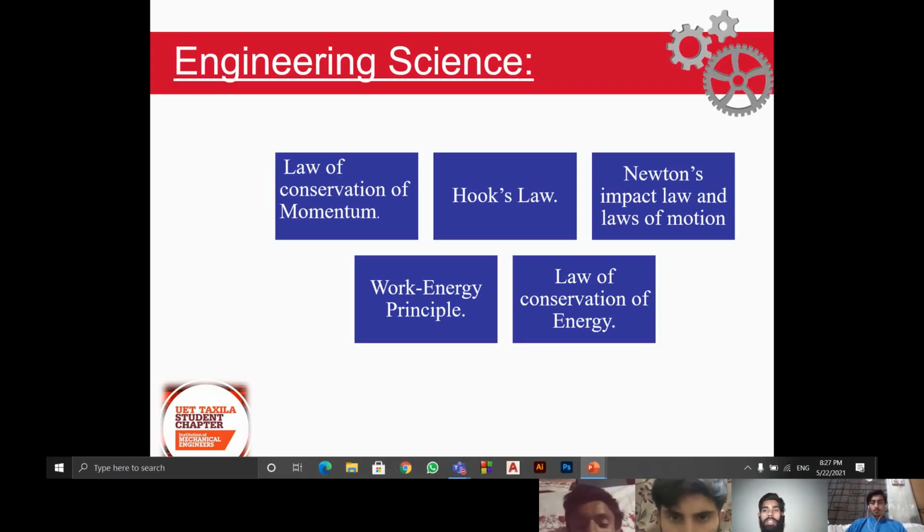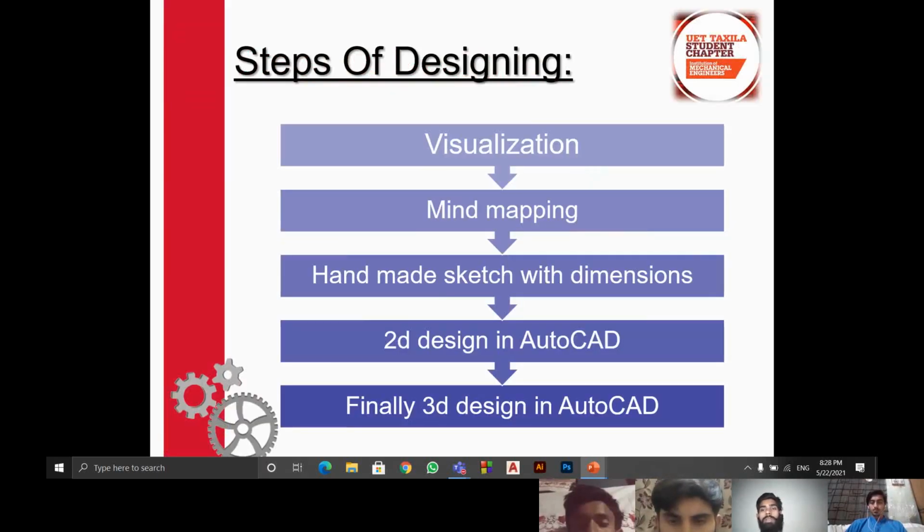Law of conservation of energy. Law of conservation of energy basically has two parts: law of conservation of kinetic energy and law of conservation of potential energy. Law of conservation of kinetic energy is already proved in the case of impact law.